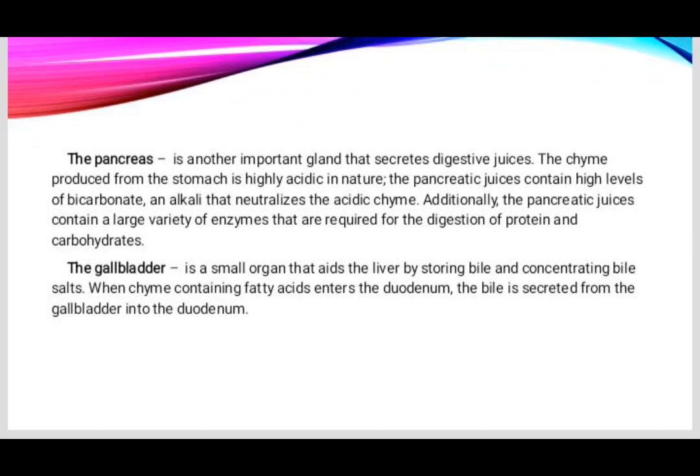And the gallbladder is a small organ that aids the liver by storing bile and concentrating bile salts. When chyme containing fatty acids enters the duodenum, the bile is secreted from the gallbladder into the duodenum.